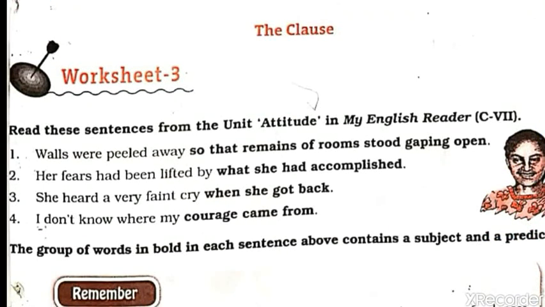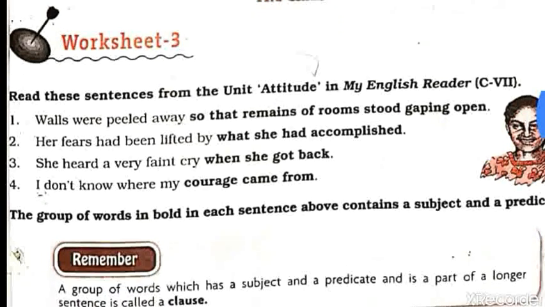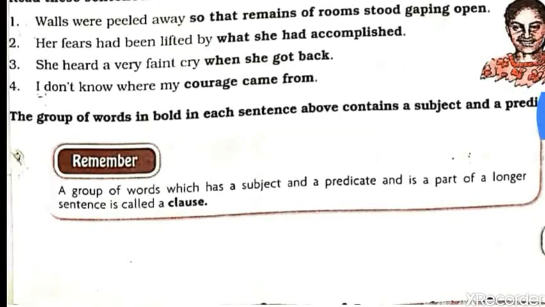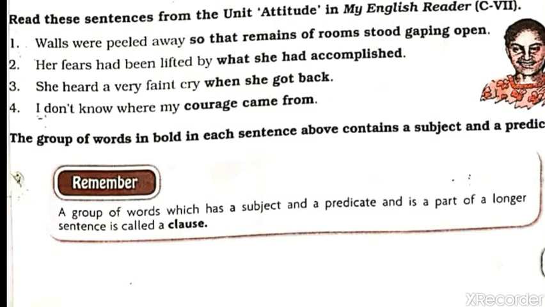Clause. Worksheet 3. Till 2 we have done. Read these sentences from the unit Attitude in My English Reader. Here are some sentences given for the example of clause. First one is, walls were peeled away so that remains of rooms stood gaping open. This is the question, that walls were peeled away. Why? And the answer is given in the form of clause. So that remains of rooms stood gaping open.